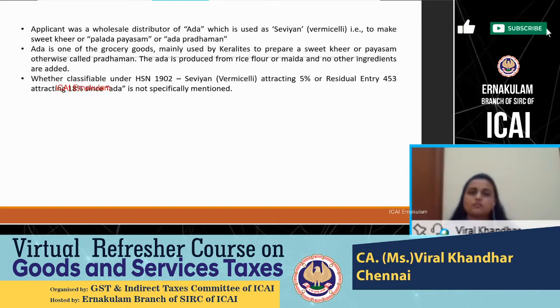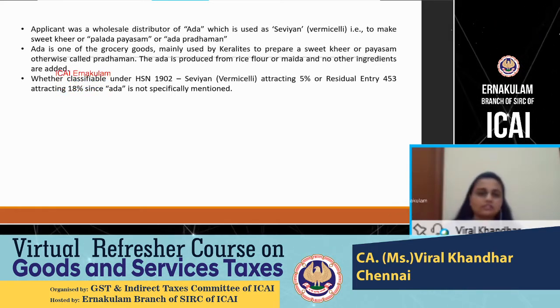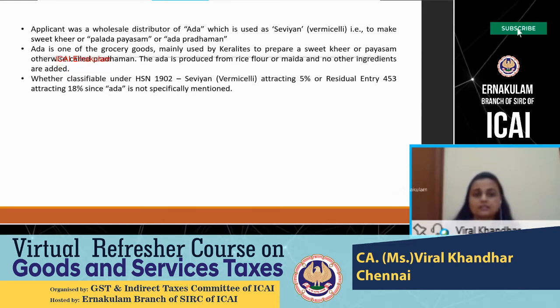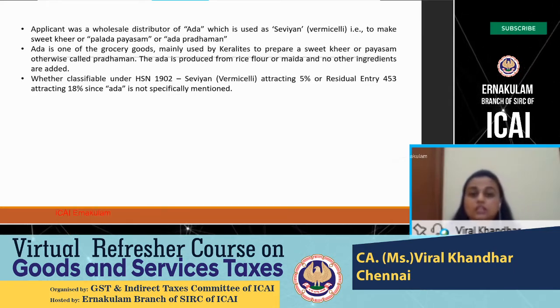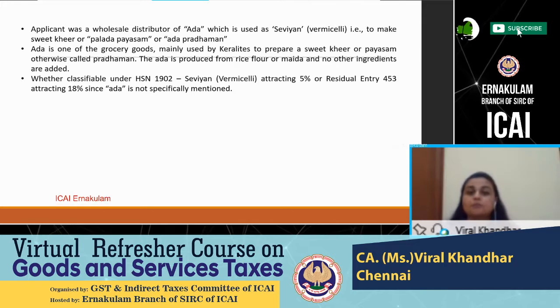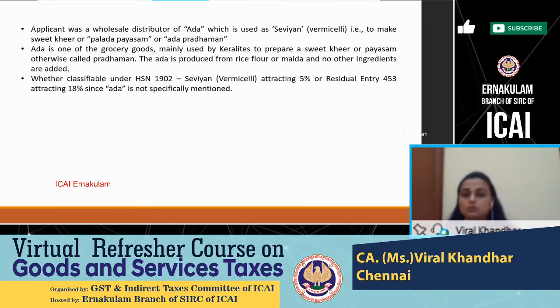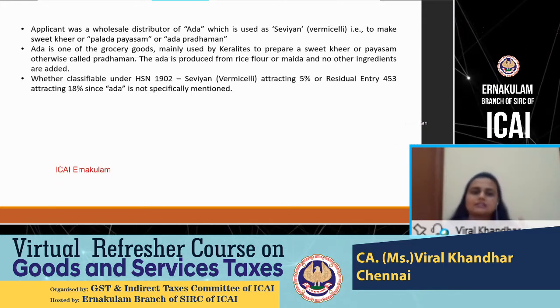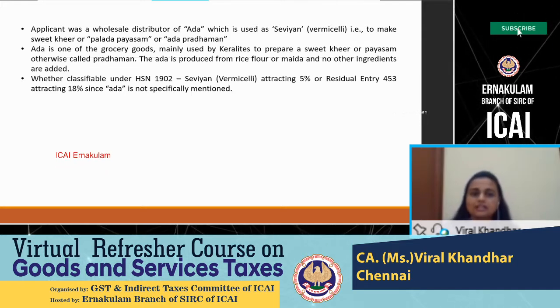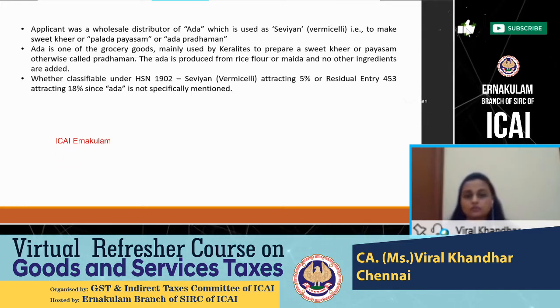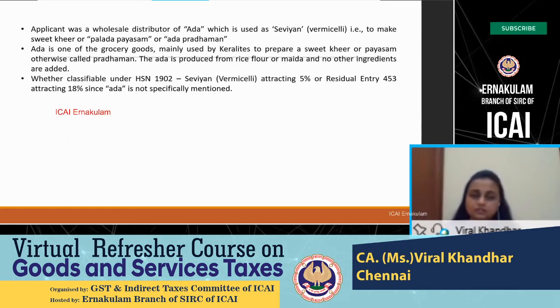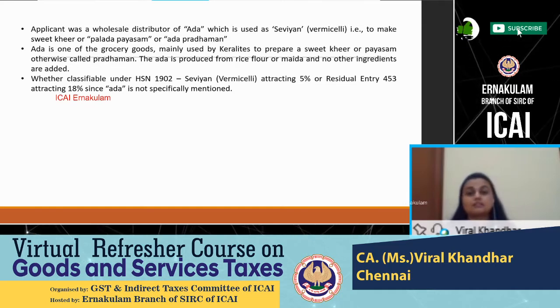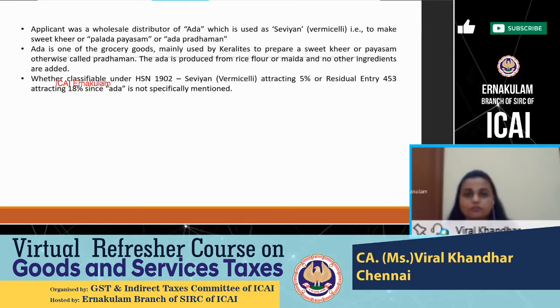So like I told you, we have to refer to the first schedule to Customs Tariff Act to find out the HSN code. So this particular applicant went to the first schedule to Customs Tariff Act, scanned through the millions of pages available over there, but it was not able to find out a classification for this product of adai. But it found out a similarly available good, which is sevaya vermicelli, and it is having a HSN code of 1902 available. So now it is confused whether it should classify it under 1902 because it is a similarly available good, or it should classify it as in the residual entry of 453.